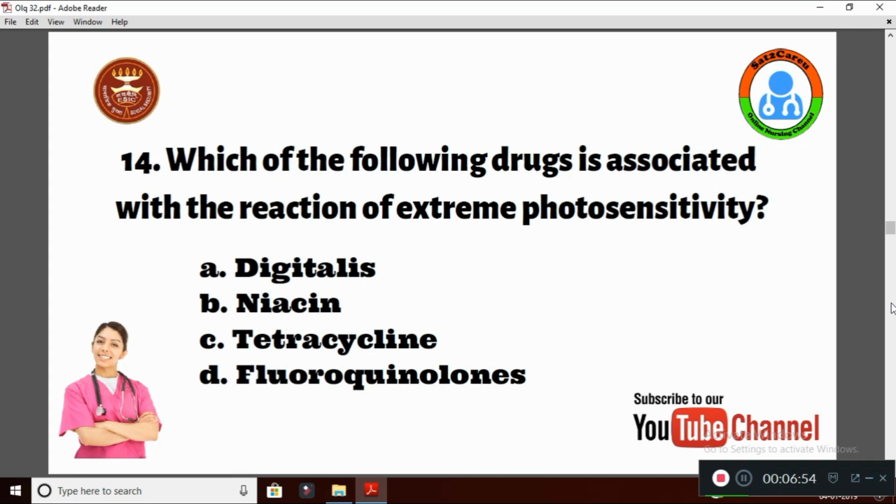Question number 14. Which of the following drugs is associated with the reaction of extreme photosensitivity? Option A, digitalis. B, niacin. C, tetracycline. And D is fluoroquinolones. The drug which is associated with severe photosensitivity among these four is tetracycline. Option C is the correct answer.